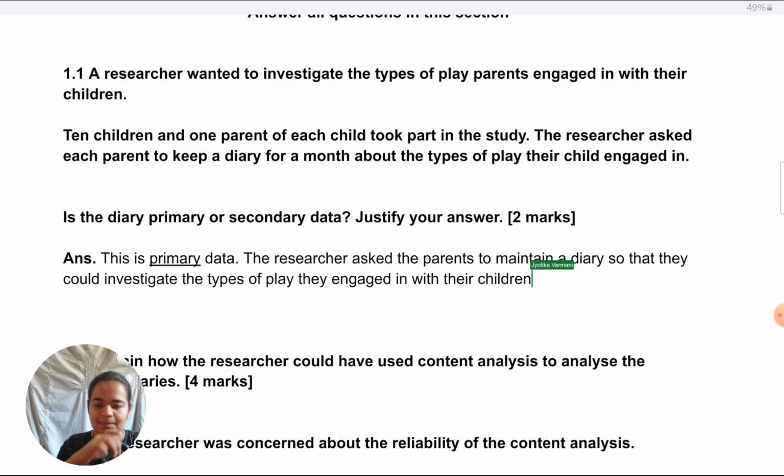This suffices, but if you still want to make it more explicit, you can add, put a hyphen or something and add, so it is for the purpose of this study. But the key thing is, don't just write it is for the purpose of the study without talking about what the researcher is doing here. That's the main thing you need to be careful about. So this is one way of writing the answer.